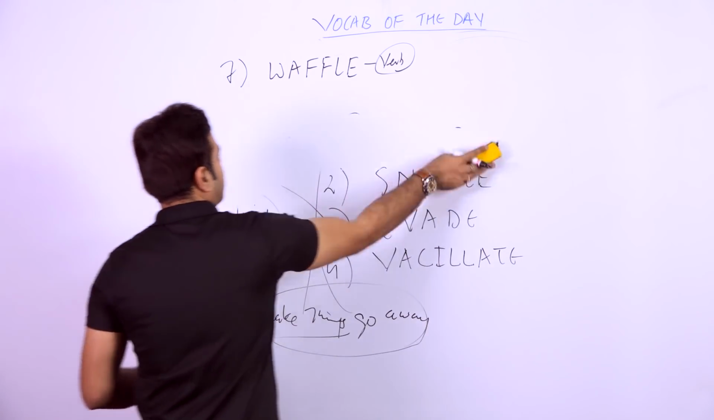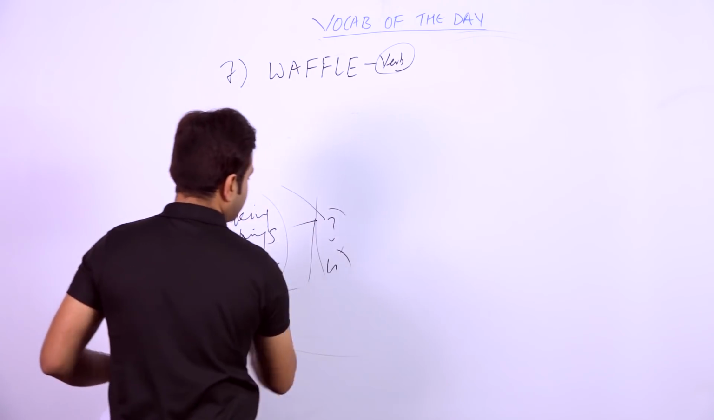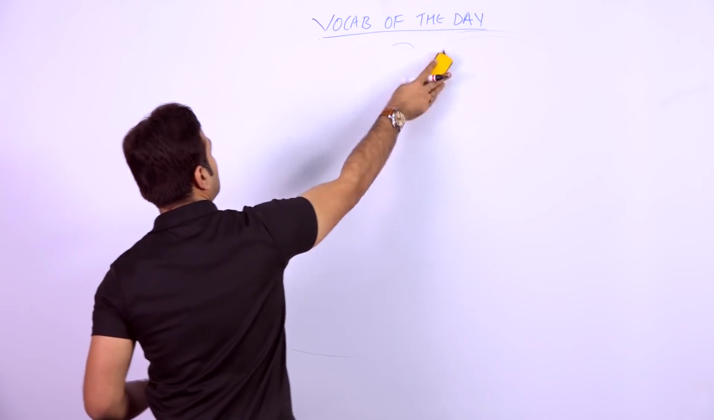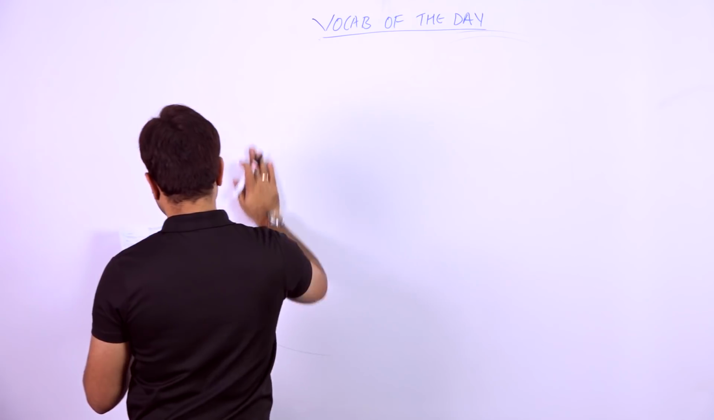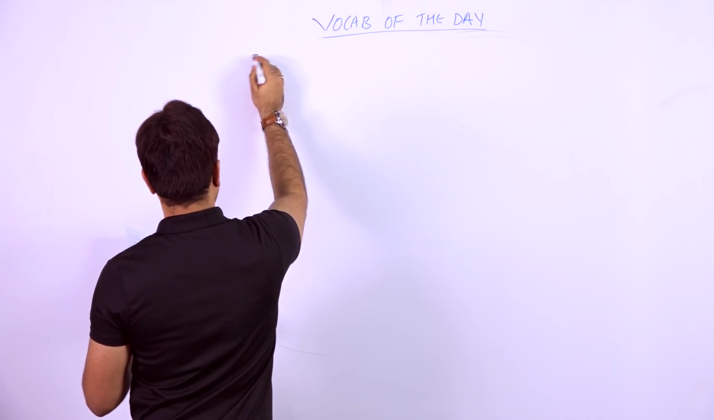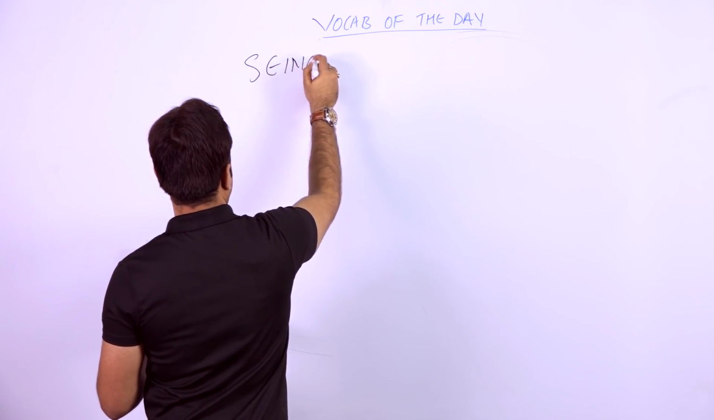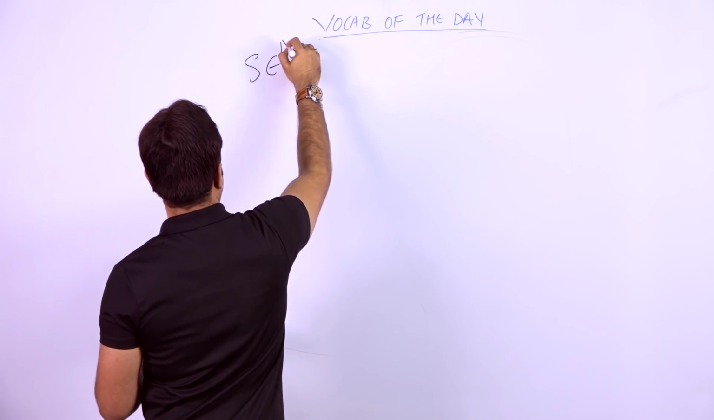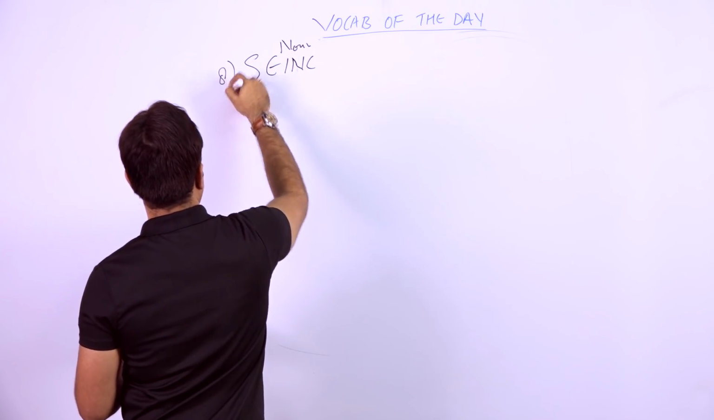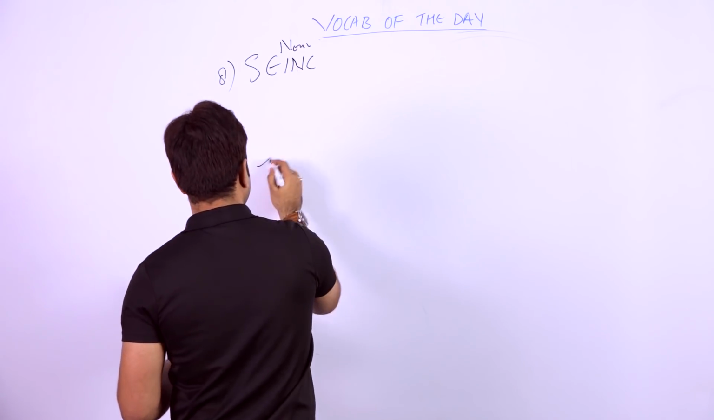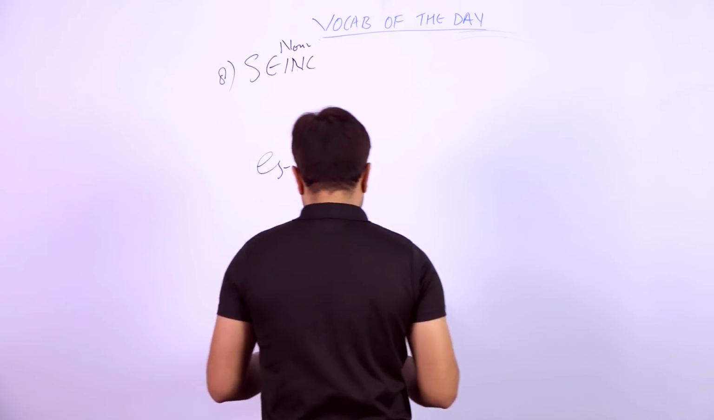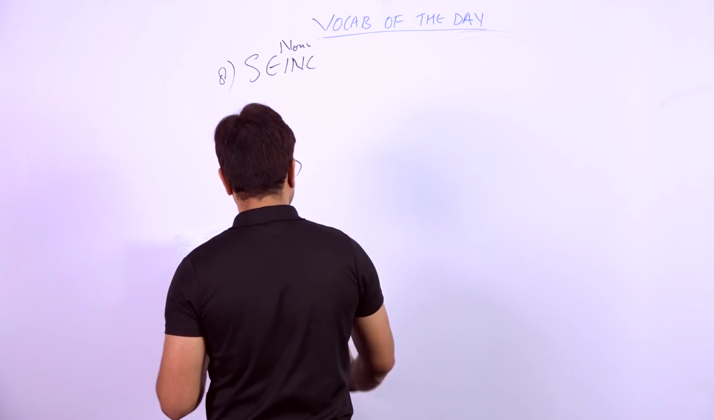Now let's proceed to the 8th word. The 8th word is telling us something related to condition, which can be not SEINE, sane. It's a noun, and it's an 8th word. Okay, so what is the sentence? First of all, the sentence here we have is: